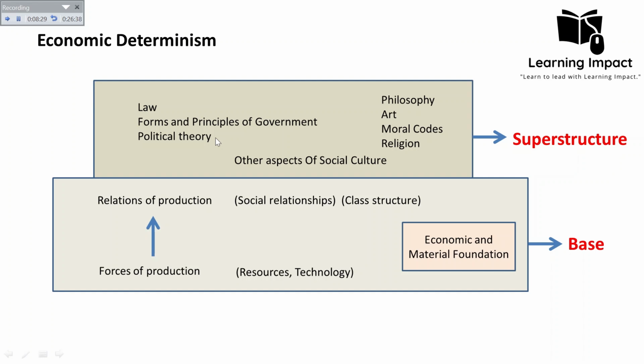Karl Marx strongly denounced this and believed that it is not about superior and inferior traits, but about how the capitalist system works, how the superstructure is promoting the ideologies of the ruling class and helping to oppress the working class. This is all what he means by economic determinism.